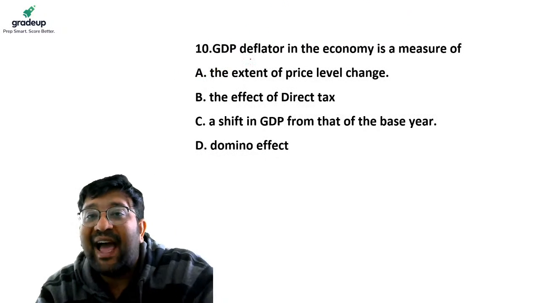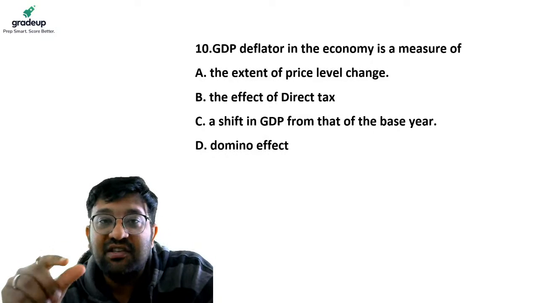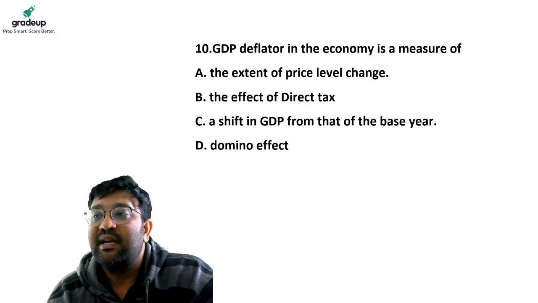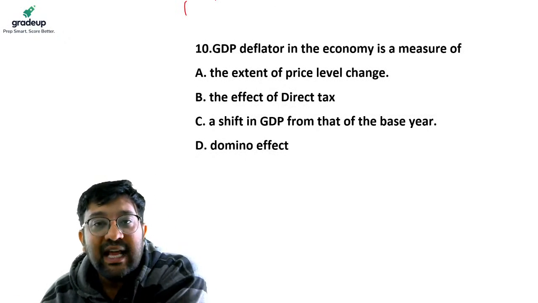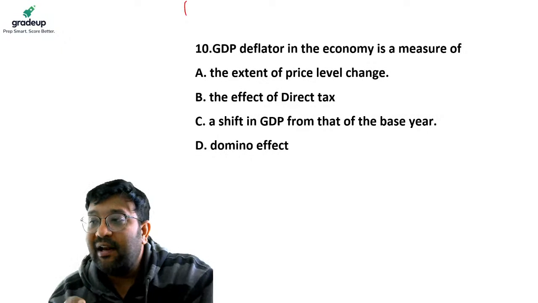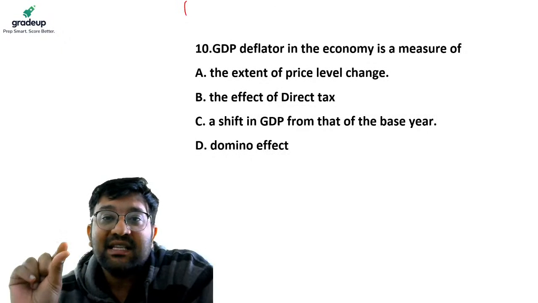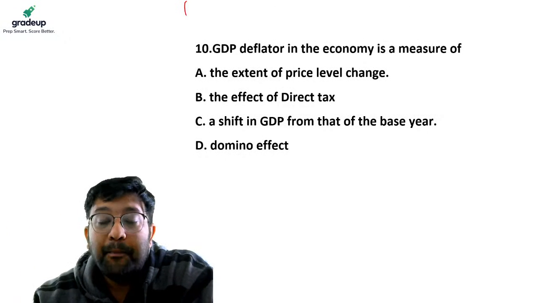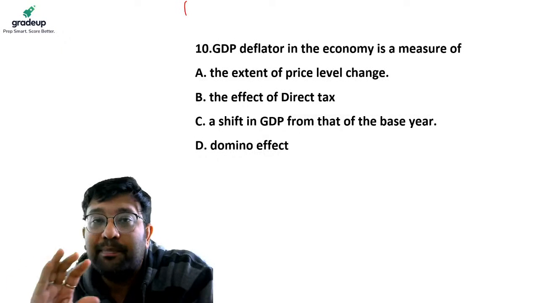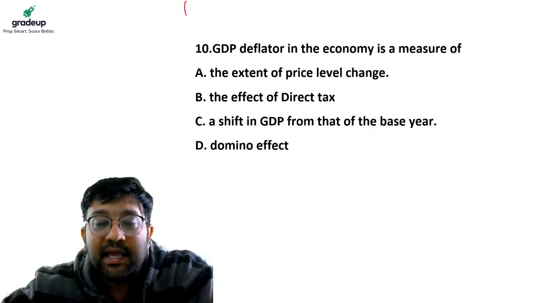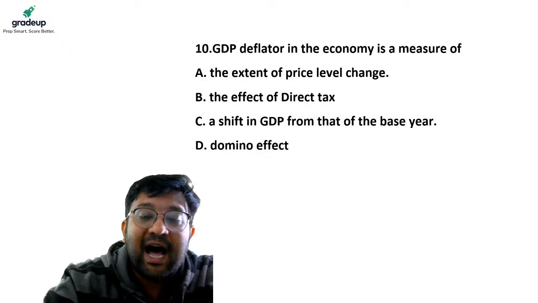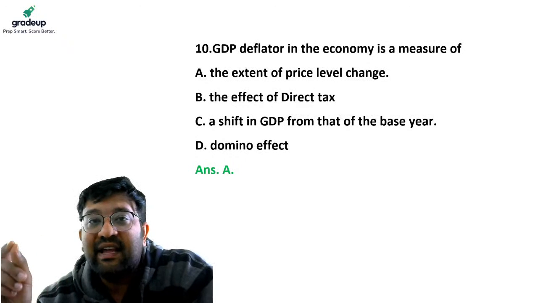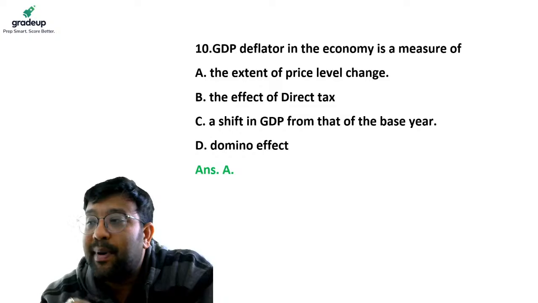If I want to calculate the price level changes in the entire economy, then the GDP deflator is my measure. Consumer price index and wholesale price index will measure the price level changes on selected commodities. But the GDP deflator tells us about the price level changes across the economy of goods and services. So the answer to this question becomes A, that is, the extent of price level changes is measured by the GDP deflator.